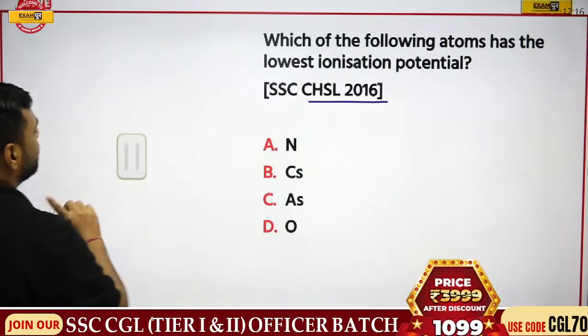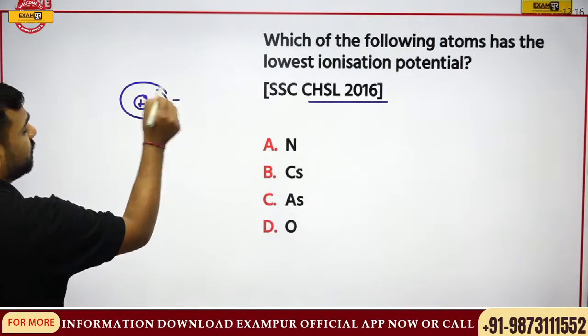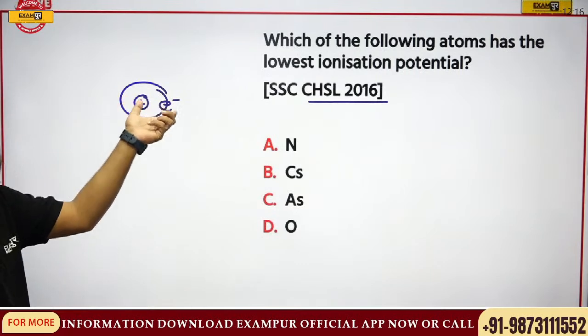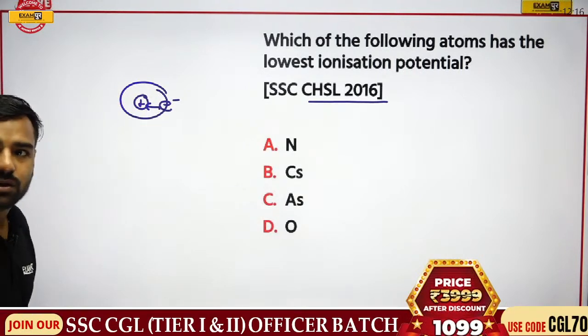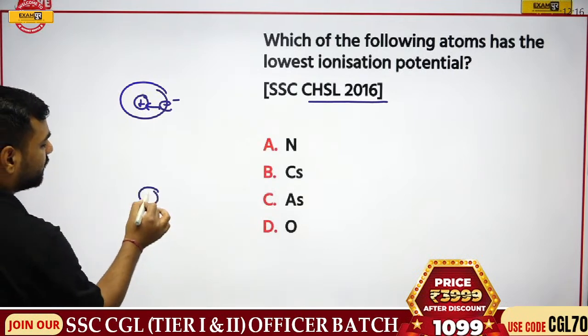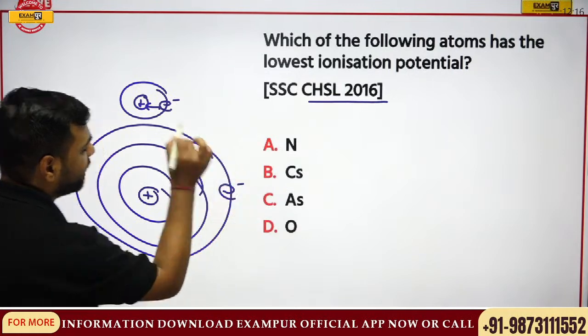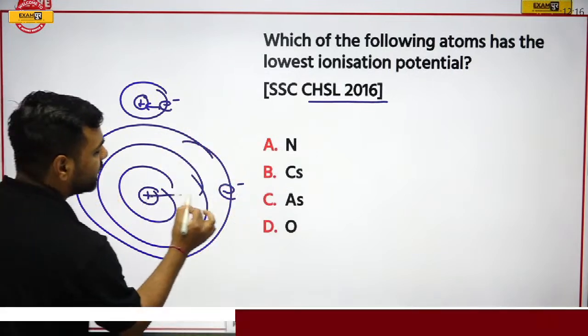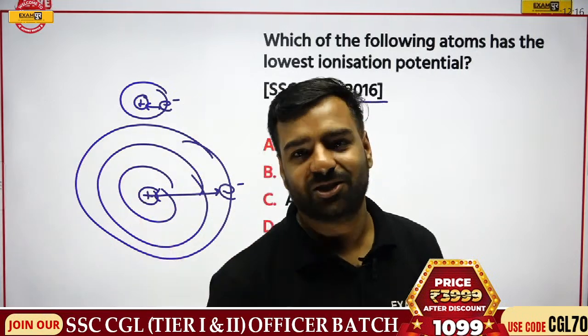Again, I'll use the same concept. Here we have the nuclear charge. We have the nucleus, that is the positive charge, and this electron is at a small distance, so its attraction power is more. But if I go to this charge, just try to understand, this is the outermost electron. Now what is happening? The distance has increased. Now we can talk about long distance relationships, right?